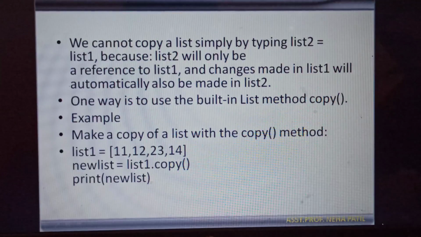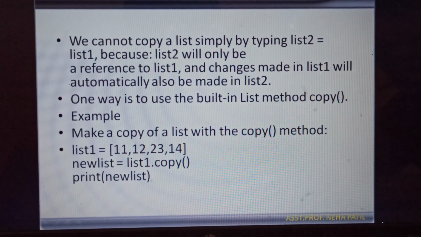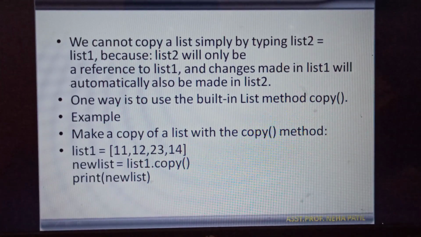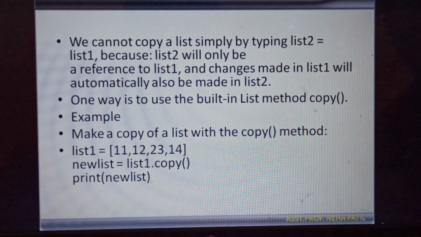Then if I want to copy a list into another list, again there are various methods present. The first is the copy method, which is a built-in method. The syntax is like this: new list is equal to original list dot copy. So it is going to copy the original list into the new list.